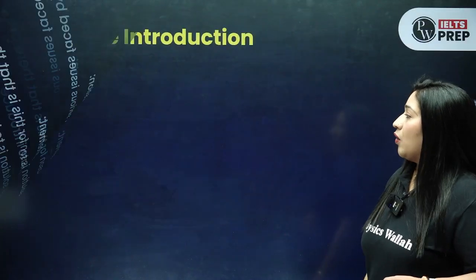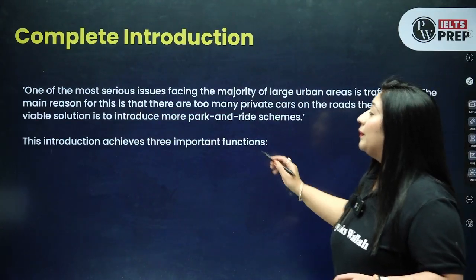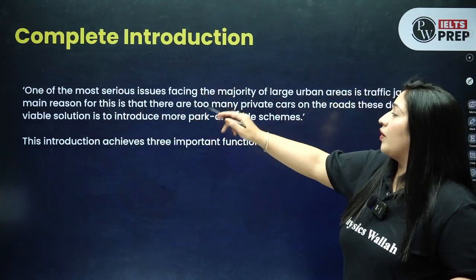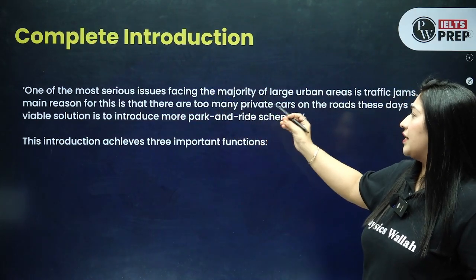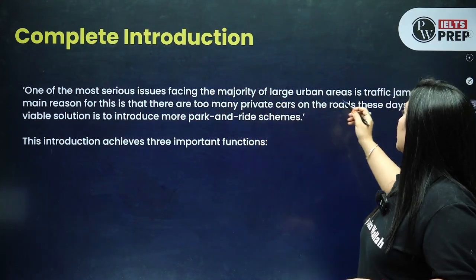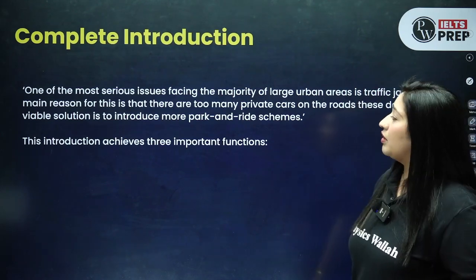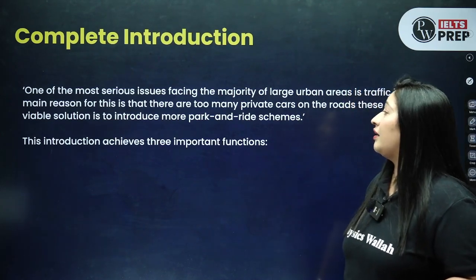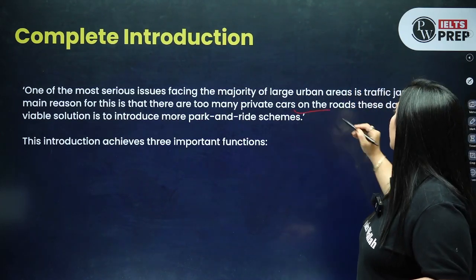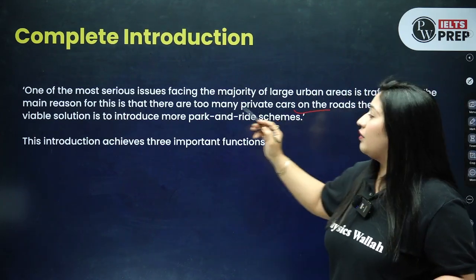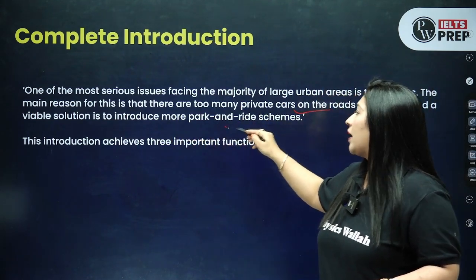Okay. Now after that, when I talk about the complete introduction, it will look like this. One of the most serious issues facing the majority of large urban areas is traffic jams. The main reason for this is that there are too many private cars on the road these days, and a viable solution is to introduce more park and ride schemes.